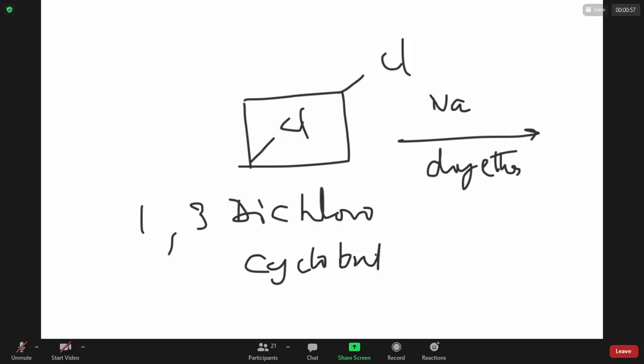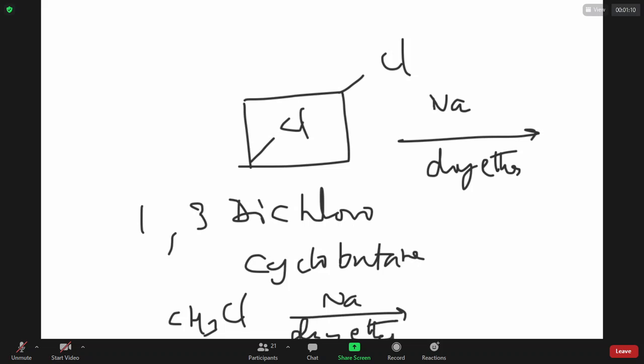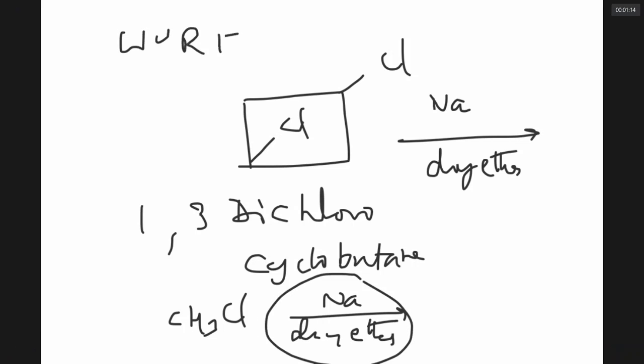1,3-dichlorocyclobutane. What do I get, sir? Let's start with the simple case. If I take methyl chloride and react with sodium, what do I get? Sodium and dry ether means it is Wood's reaction. In Wood's reaction, 2 moles of methyl chloride are required because 2 Cls are needed. You get 2 NaCl, and methyl will combine with methyl.